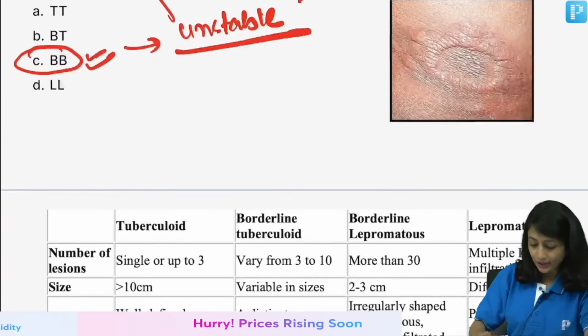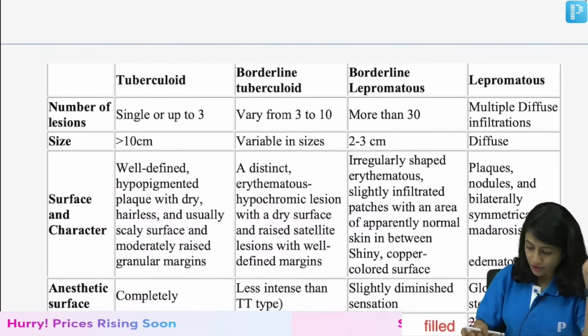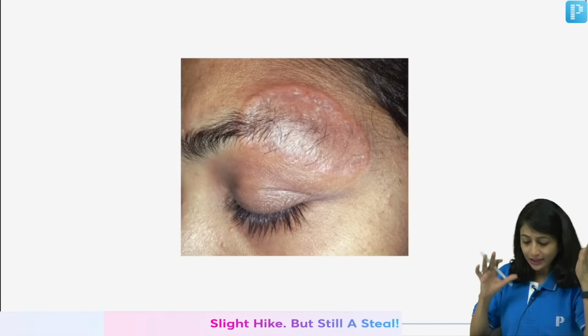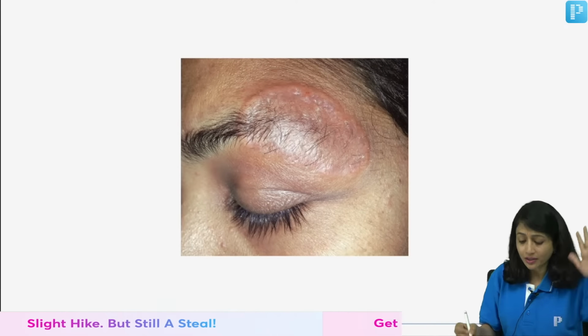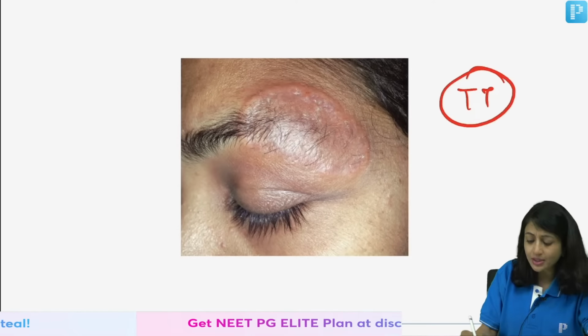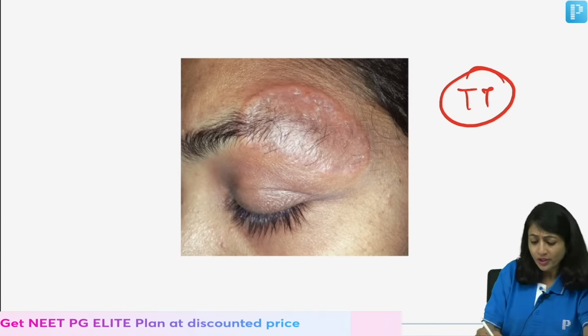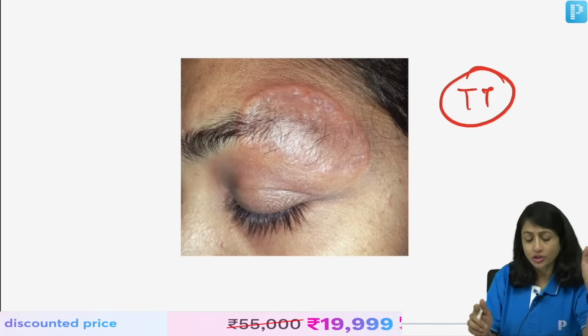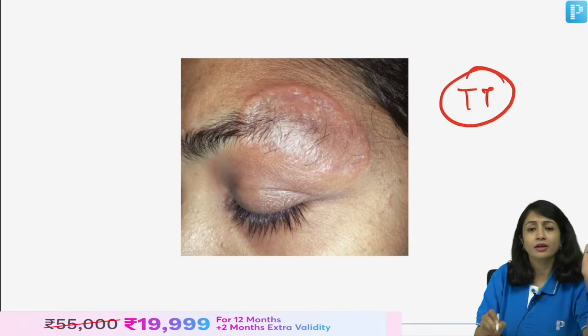So, let me quickly walk you through the lesions. Before I come to this table, let's see this. What is this? This is hardly asked, but just to complete it, this is TT, the topmost pole. Very, very well defined lesion. You see loss of hair and everything, but they hardly give you TT, so I'll not spend much time here.